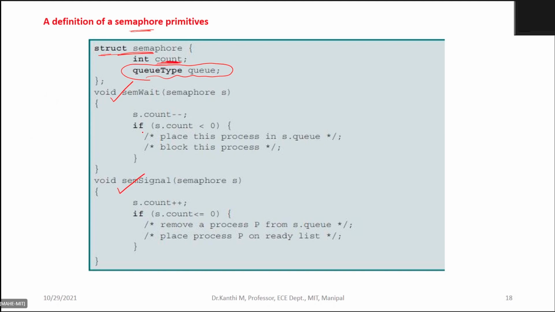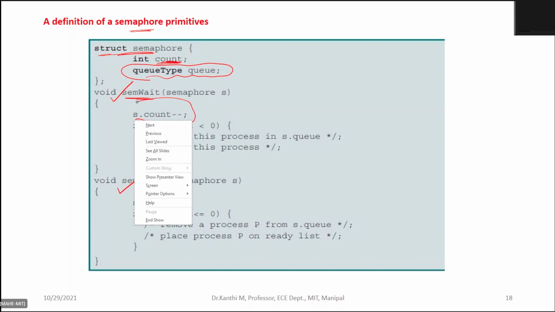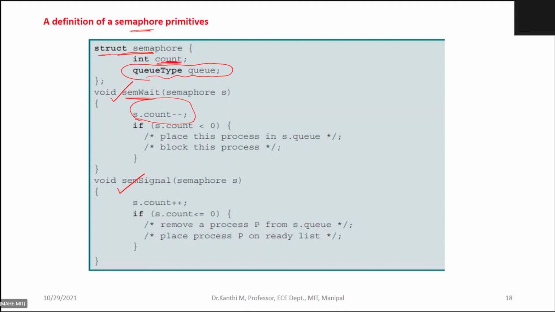As I already mentioned, sem wait will decrement the semaphore. Suppose you have defined the semaphore with the name S. That will be decremented when the sem wait function is used.